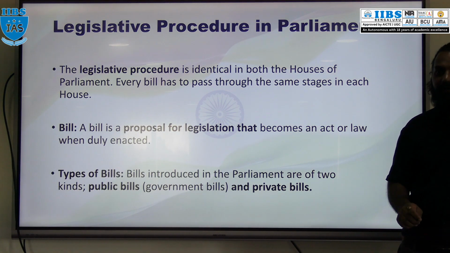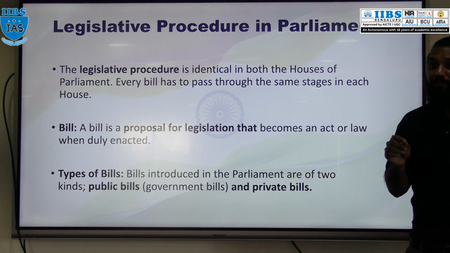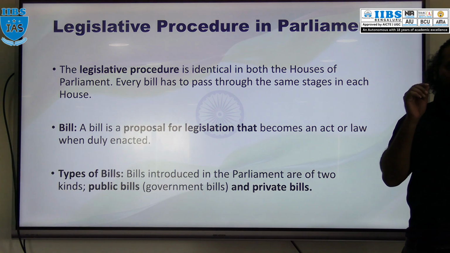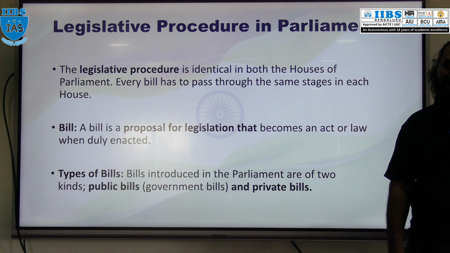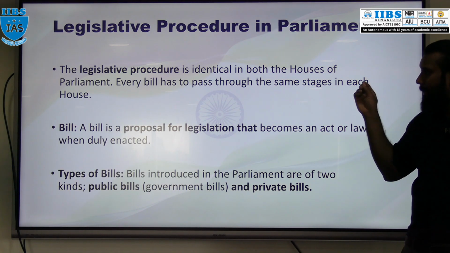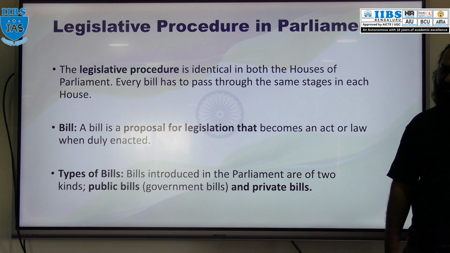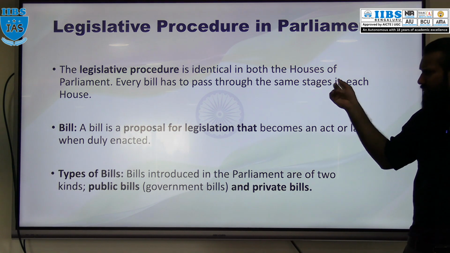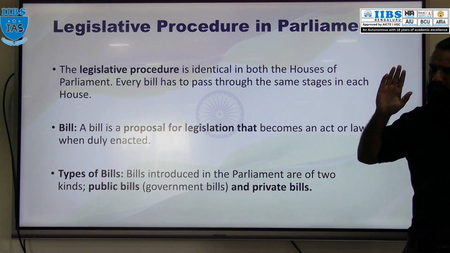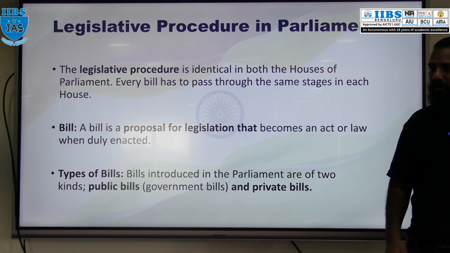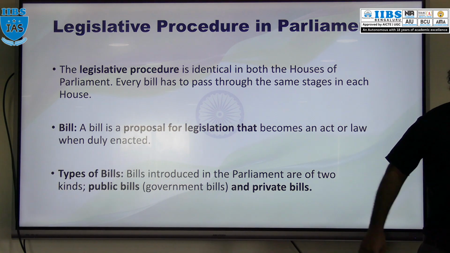First of all, remember one thing: the procedure for making law in India has been taken from the UK Constitution. Our constitution makers have taken this provision from the UK Constitution. For the legislative procedure, first of all, a bill has to be introduced, and whatever procedure we are discussing is the same in both the houses of the Parliament.